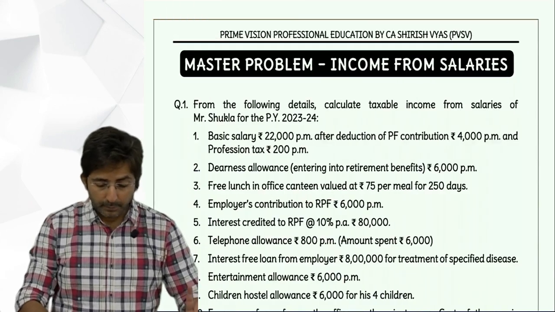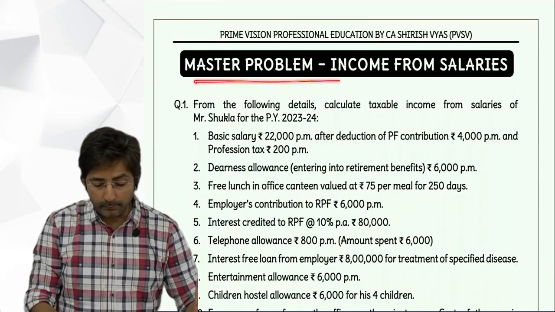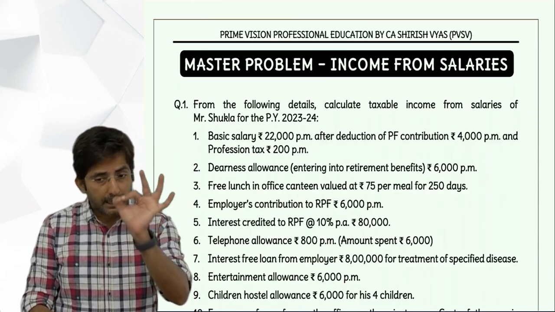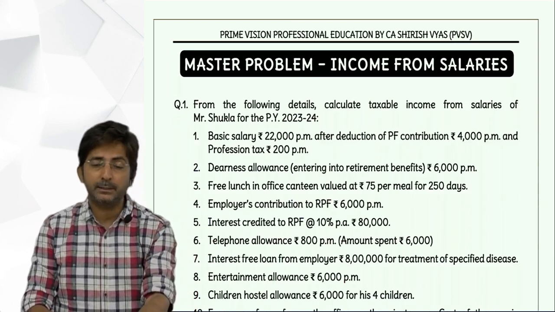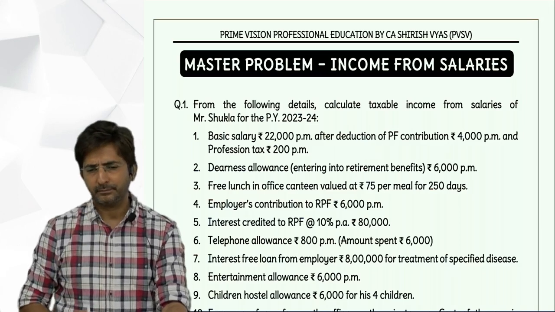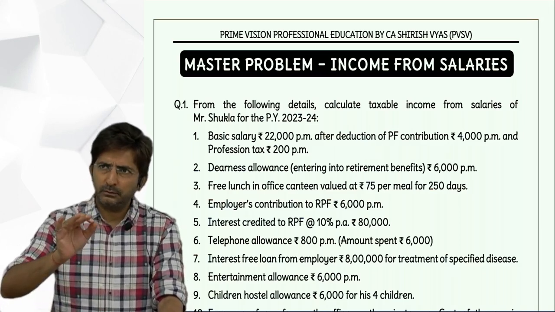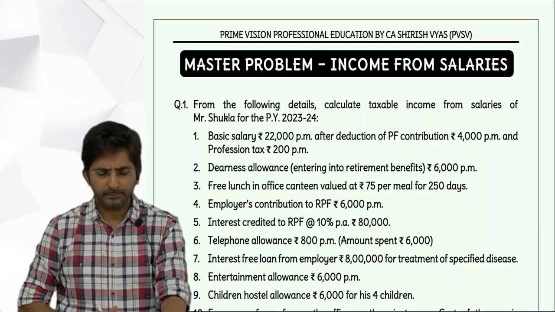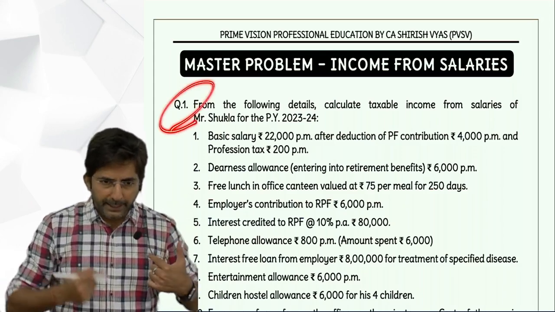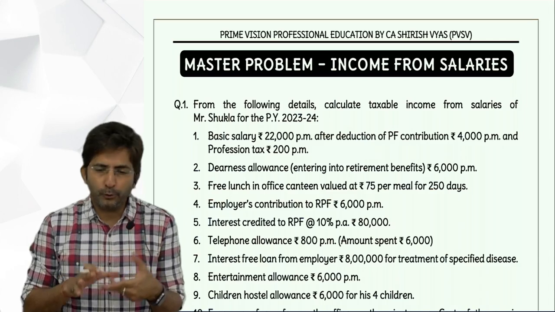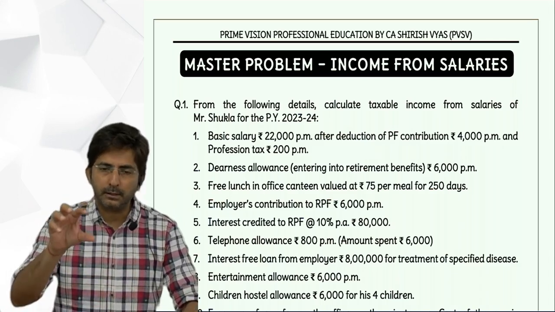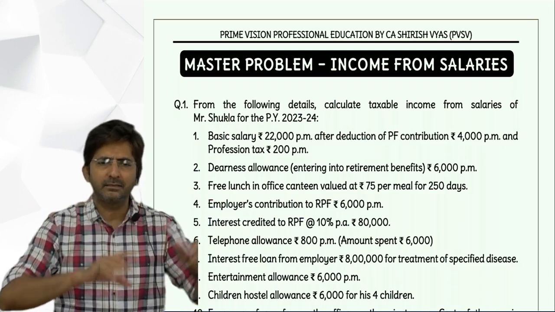Now see, don't ask me doubts from this question, because I know there are certain points where explanation is required. There are around 3-4 points where you will need my help. But you know what you should do? Wherever you feel you are stuck, leave that portion blank.